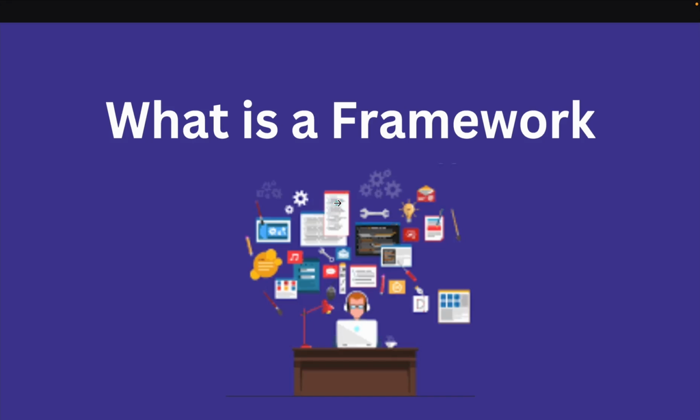So let's get to see the uses of Angular. Now, before we talk about that, we want to know what a framework is, because in the last lecture, we said Angular is a framework. So what exactly is a framework? Consider a framework as a tool or a blueprint which is used to build software applications.